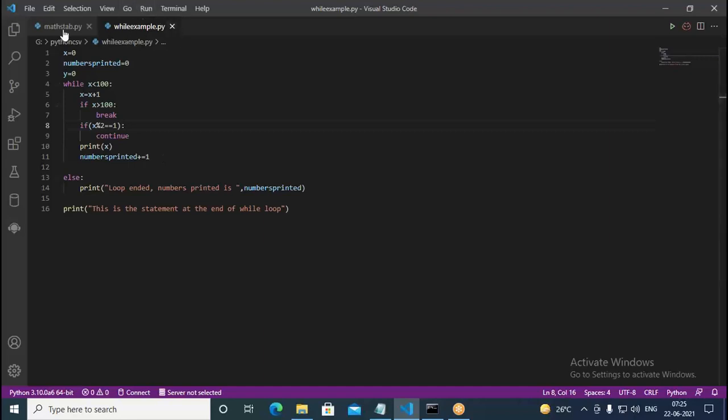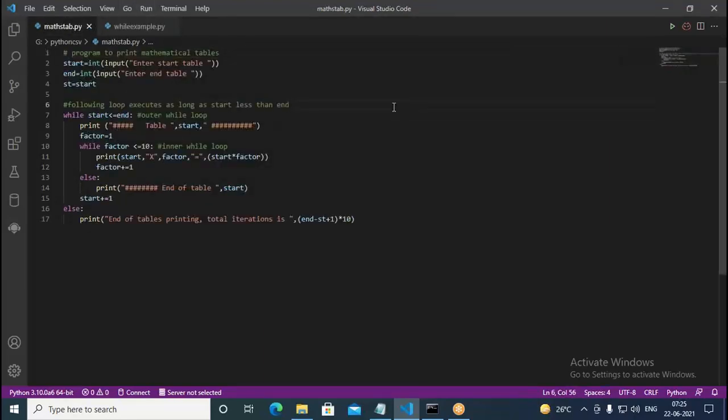Similarly, if you go to the mass tab.py file, here we enter the start number, then we go with the end number. We enter two numbers, a starting number and an ending number, and what we write here is st equal to start. Why are we storing the same start value in another variable? The reason is we are going to increment the start in this. After a certain point of time, what happens? Start and end will become the same, because we are incrementing the start value here.